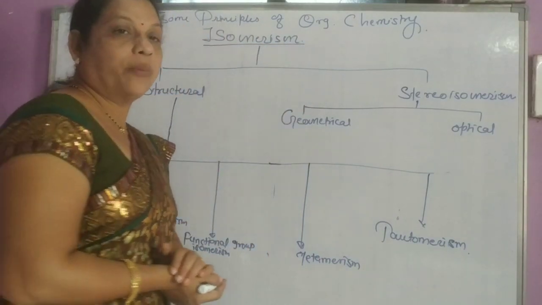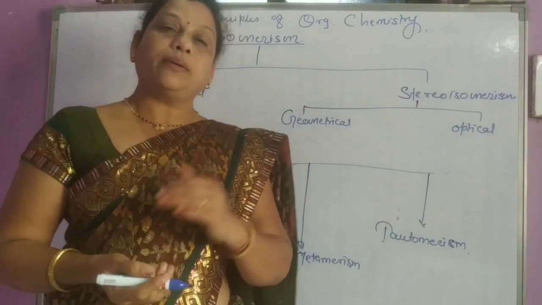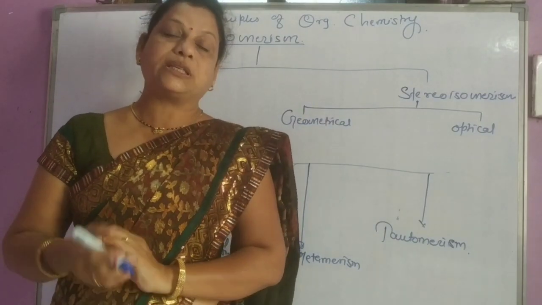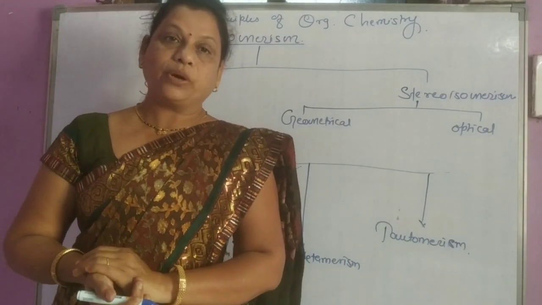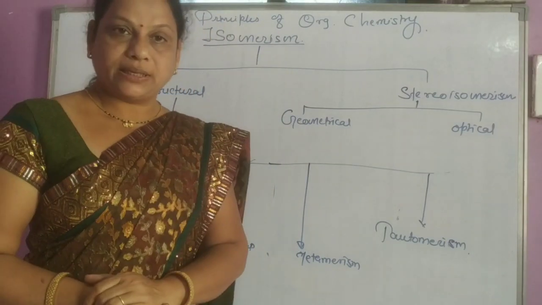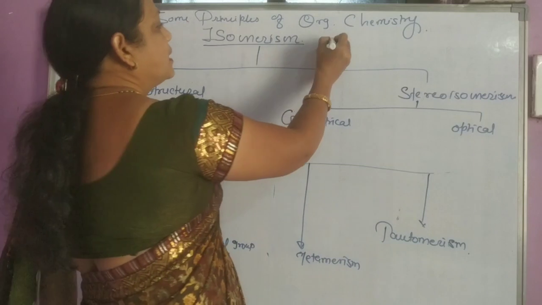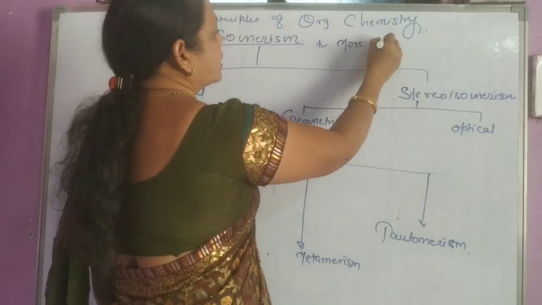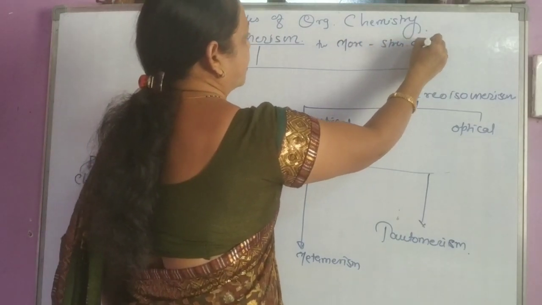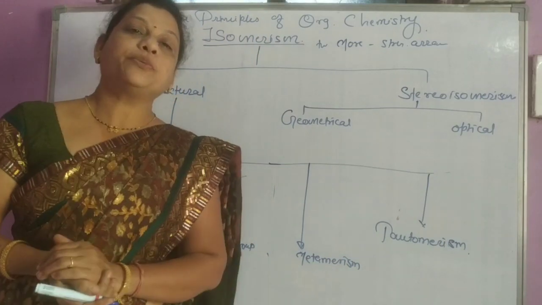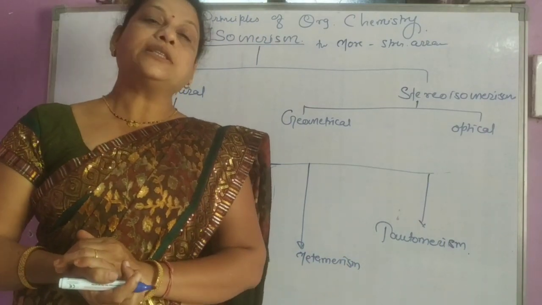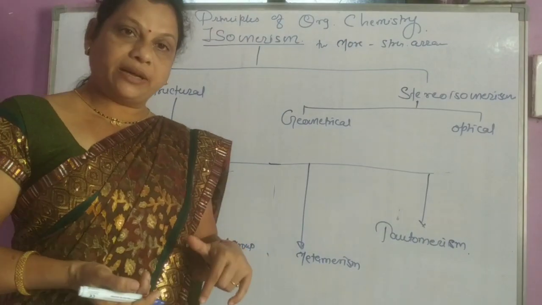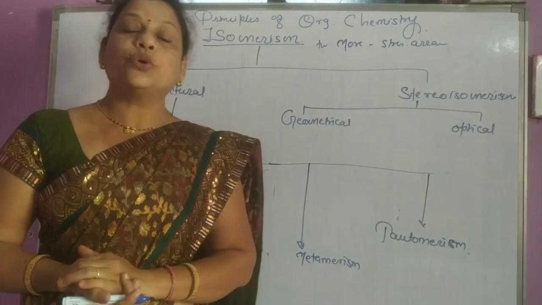Isomerism is the phenomenon of two or more compounds having the same molecular formula but different structures. And what are isomers? Compounds having two or more different structural arrangements or spatial arrangements of groups or atoms in space are called isomers. The phenomenon of forming such isomers is called isomerism.